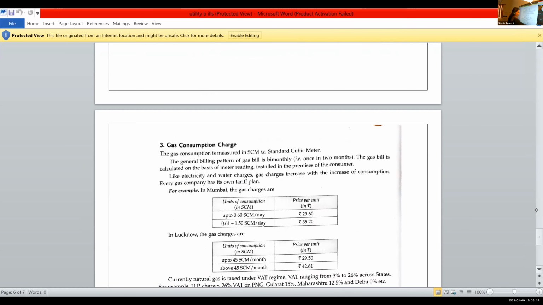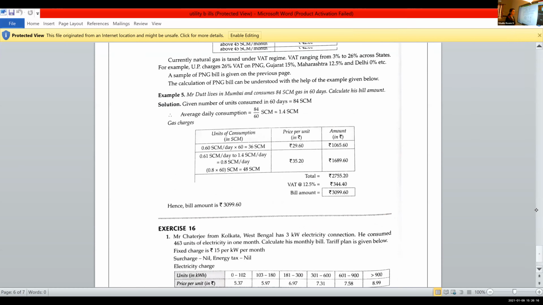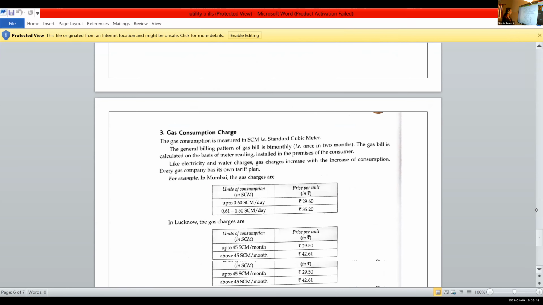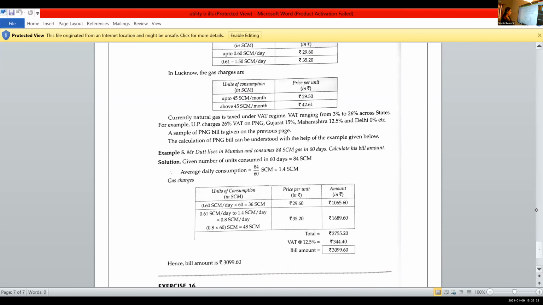I think you copied the question. Only the calculation part you have to check, isn't it? Is that no? No, ma'am. You didn't write the question? No. Then write this one. Write this.